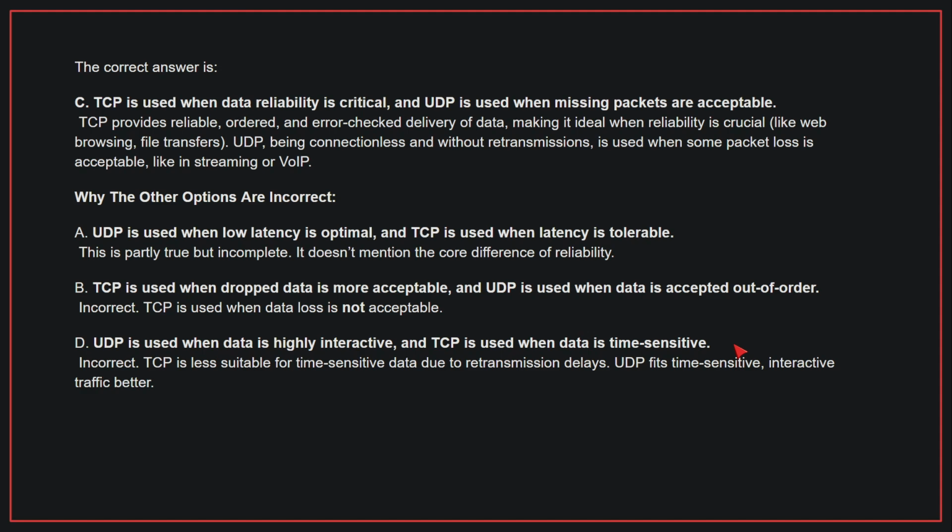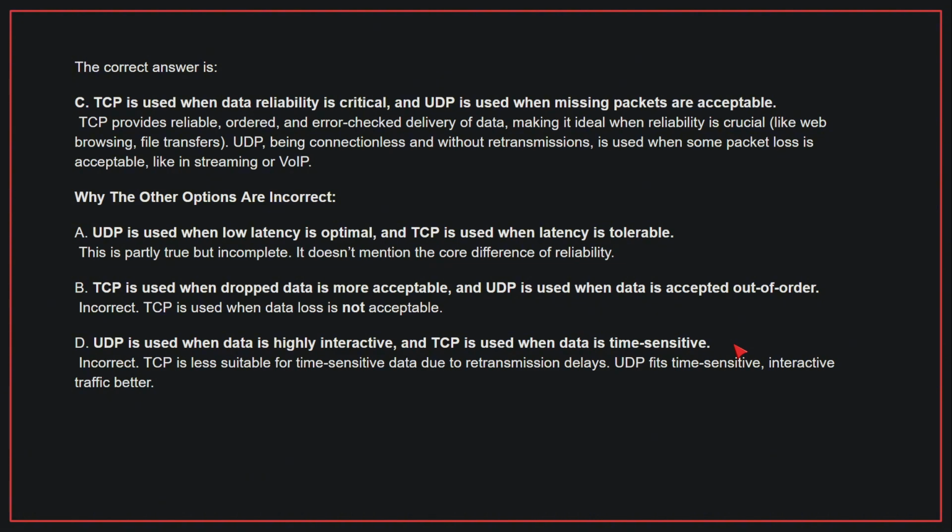Why the other options are incorrect? A. UDP is used when low latency is optimal, and TCP is used when latency is tolerable. This is partly true but incomplete. It doesn't mention the core difference of reliability. B. TCP is used when dropped data is more acceptable, and UDP is used when data is accepted out of order.